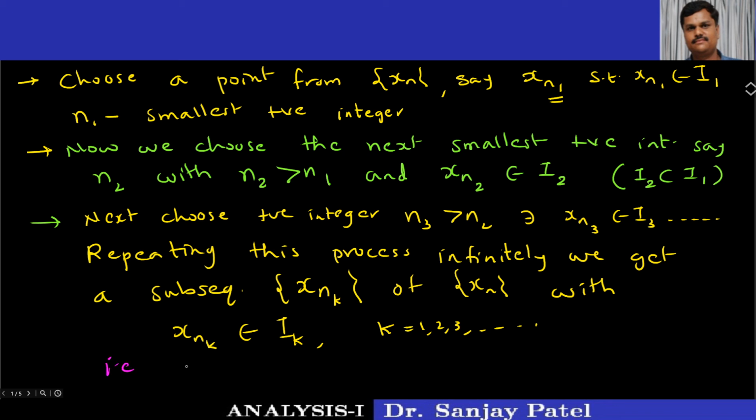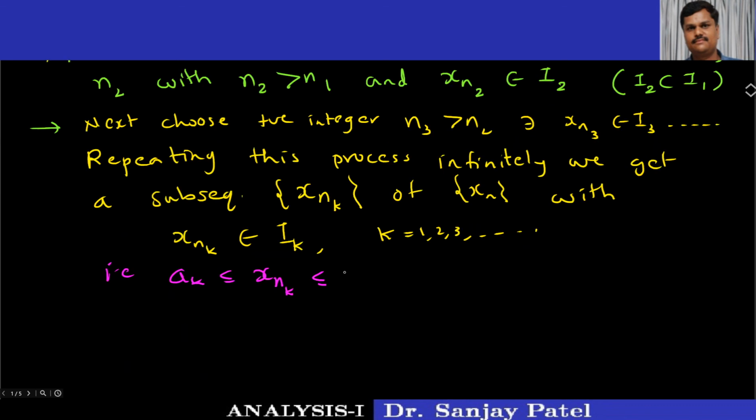So that is, we have ak is less than or equal to xnk is less than or equal to bk, because we know that the interval Ik has the endpoints ak, bk. So this xnk lies between ak and bk for every k. Let us call this result number 1.